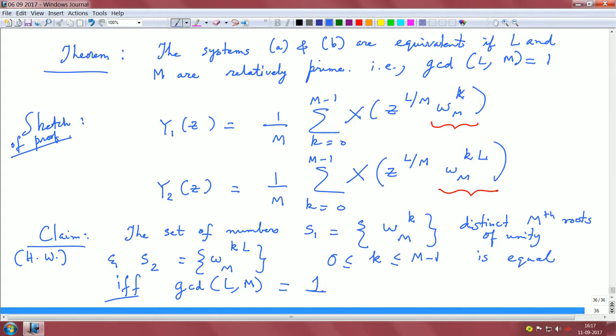If the GCD of L comma M equals 1, then this set of numbers are equivalent. You can do a simple test.